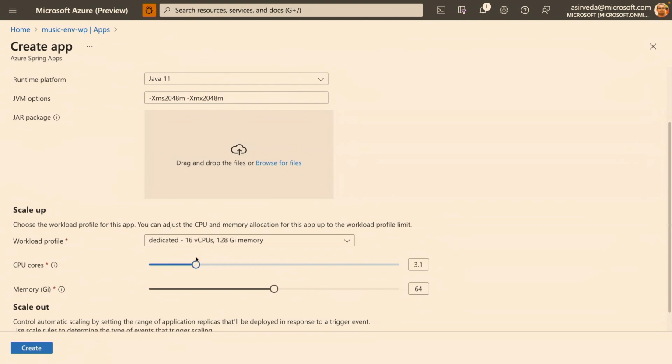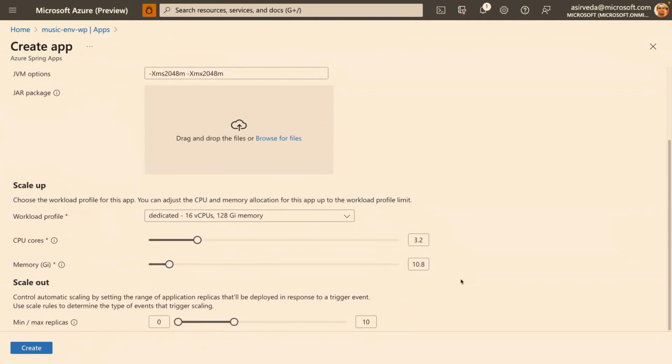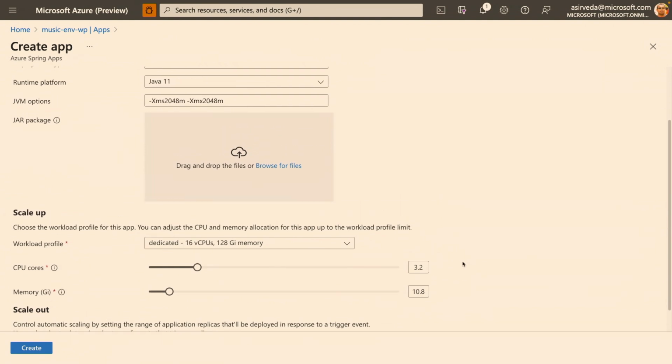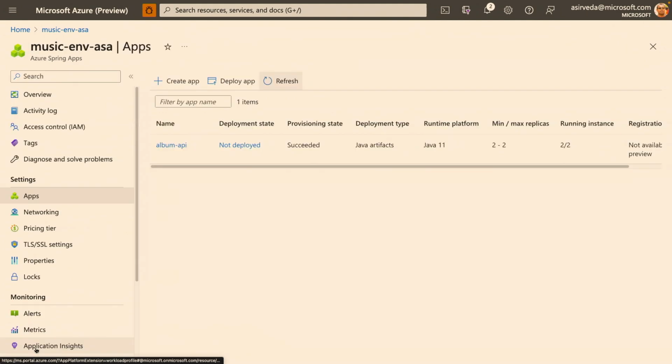I can choose, for example, 3.1, something like this, and then maybe somewhere around, say, 6 or 8 or 10, however much I want. And then I can set how many replicas I want, and then I will just start the create. Now, once I create, suddenly it'll be like this, right? This is the API app.